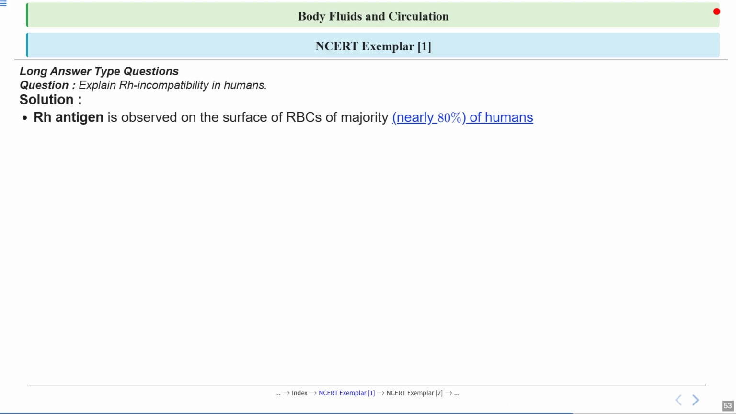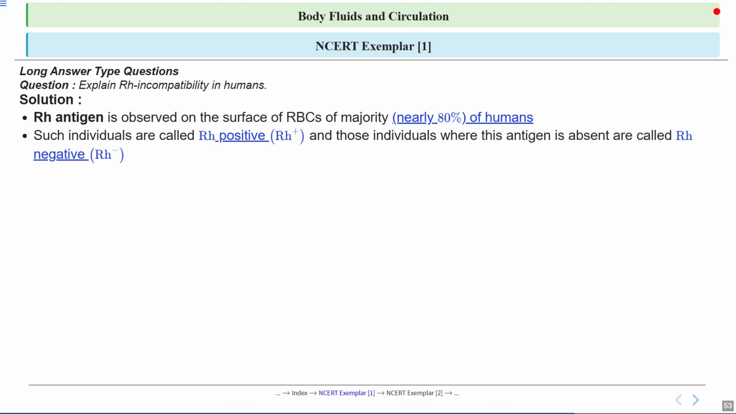You can think of that antigen like a name tag on the cell, helping the body recognize its own cell. Emphasize that this is a majority trait, but not universal. People who have this Rh antigen are called Rh positive, while those who don't have it are called Rh negative. It's similar to how we classify people by blood type like A, B, AB, or O, but this is a separate marker. Rh positive means the antigen is present, and Rh negative simply means it's absent.